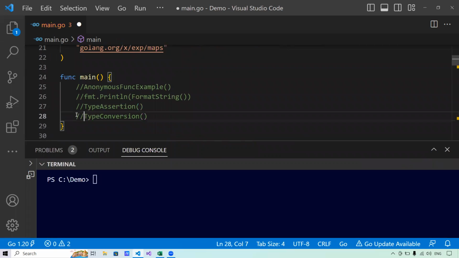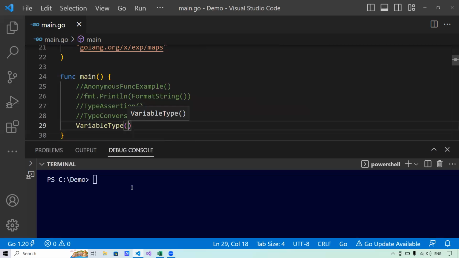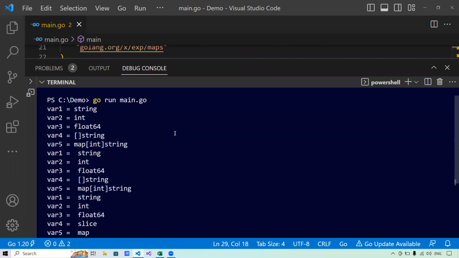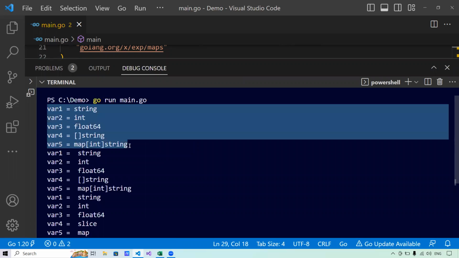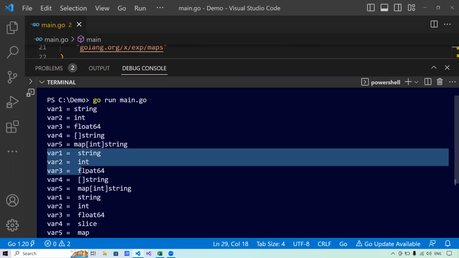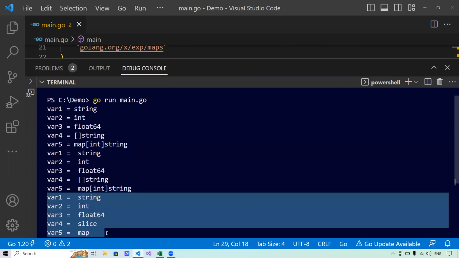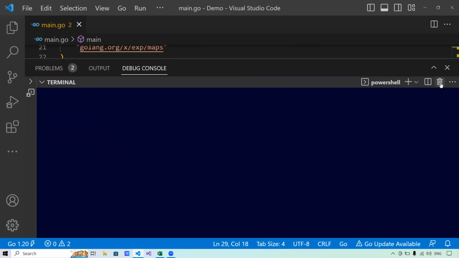Let me comment it out and I will call this function. I will say go run main.go. You see, it has told me this is the first type. It says it is string, it is integer, 3 is float, 4 is slice of string, 5 is map of integer and string key value pair. Now the same output second method has given and same output third method has given.